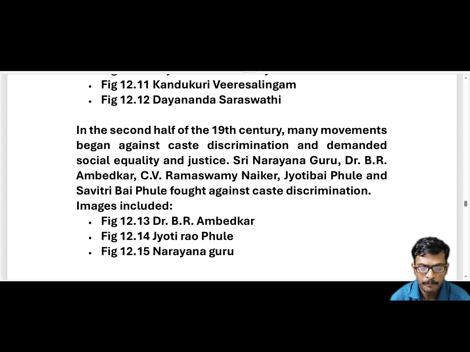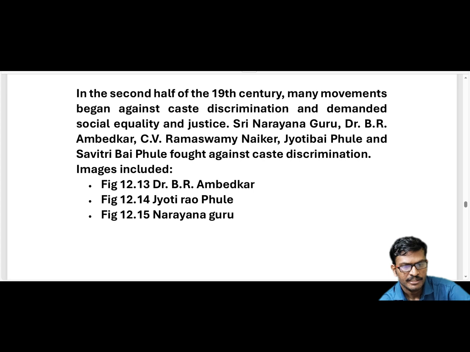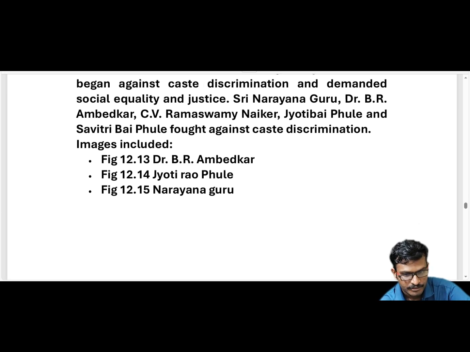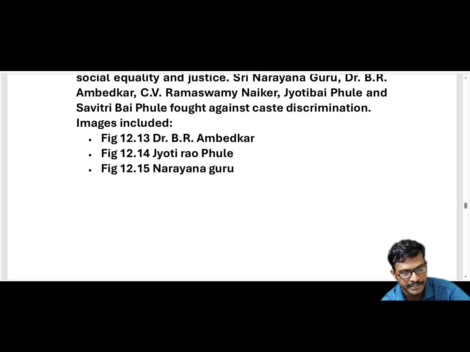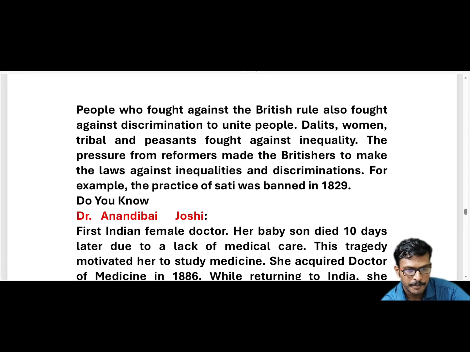And people who fought against the British rule also fought against discrimination to unite people. The people who participated against the British rule also fought against discrimination to unite people. Unite means unity, to gather all together.